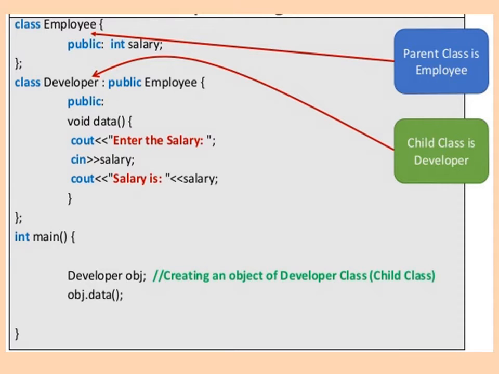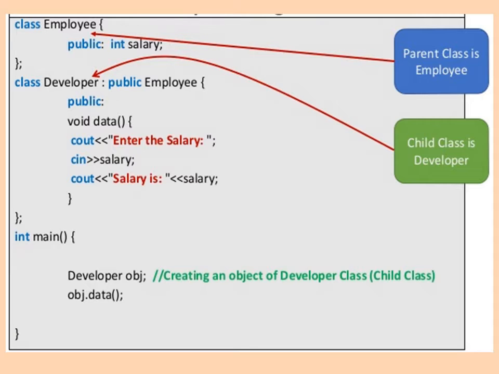Now see the example, class employee. In the employee class, we declare one variable under the public section, int salary. Then class developer colon public employee. So here we derive the class developer from the class employee. Now we define the developer class. In the developer class, under the public section, we write the void data function, in which we enter the salary, read the salary and display the salary. So by using the data function we take the salary from the user and display it. That is about the developer class.